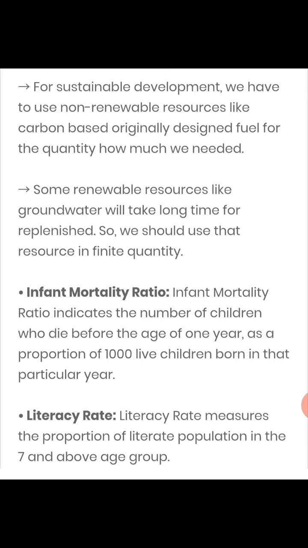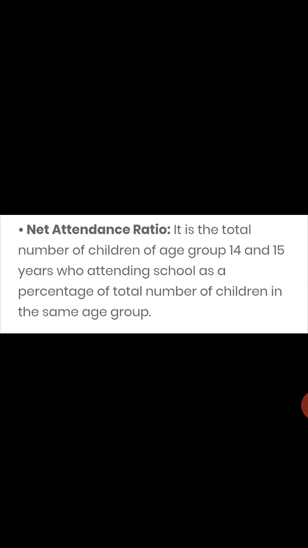Infant mortality ratio indicates the number of children who die before the age of 1 year as a proportion of 1,000 live children born in that particular year. Students, we are repeating this because it's very important. Literacy rate measures the proportion of literate population in the 7 and above age group. Last, net attendance ratio. It is the total number of children of age group 14 and 15 years who attend school as a percentage of total number of children in the same age group.